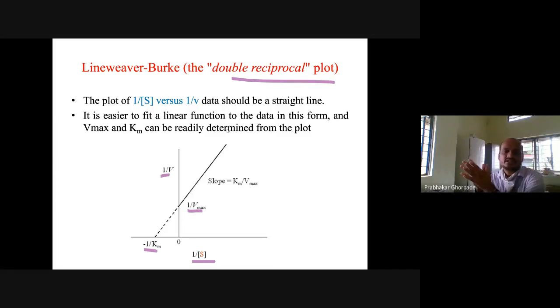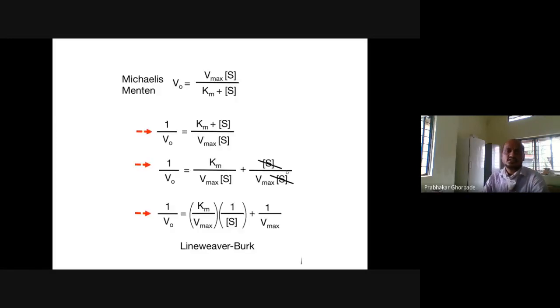It is easier to fit a linear function to the data in this form, and Km and Vmax can readily be determined from this plot. You can see the slope of the line is Km divided by Vmax, so from this you can determine the slope. This plot is very helpful if you want to determine enzyme inhibition: competitive, uncompetitive, and non-competitive inhibition. For that it is useful.